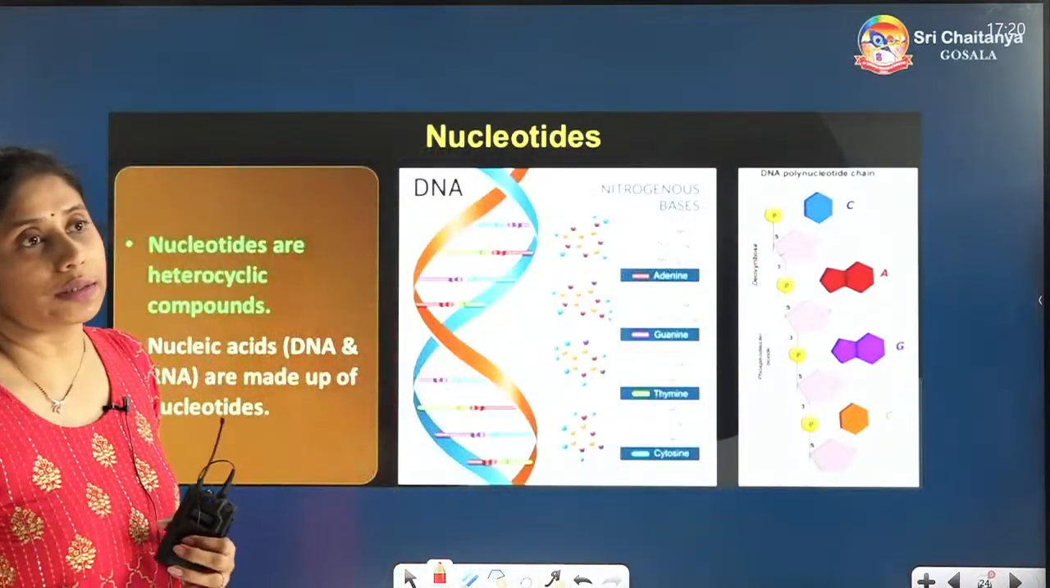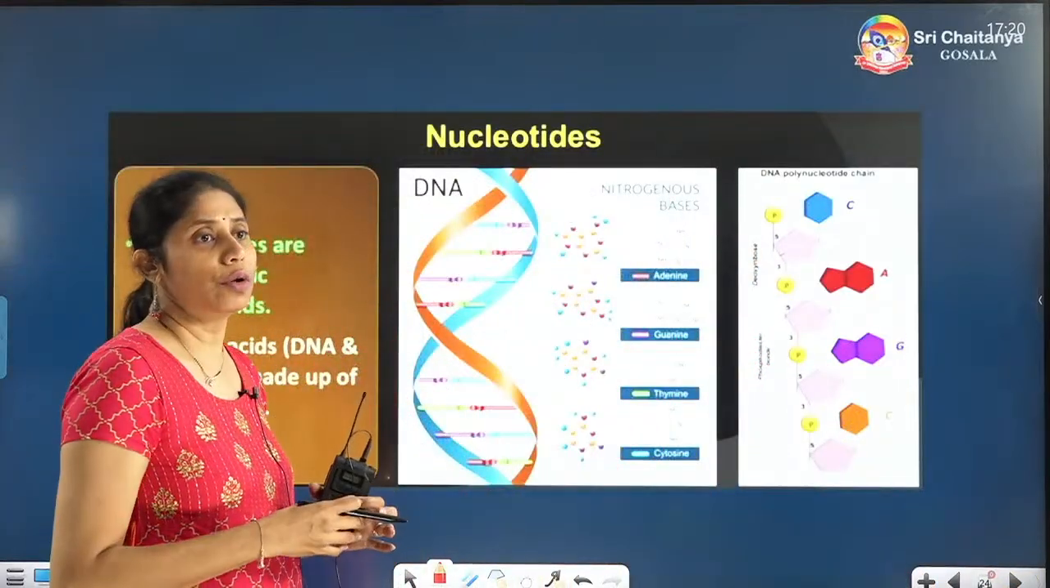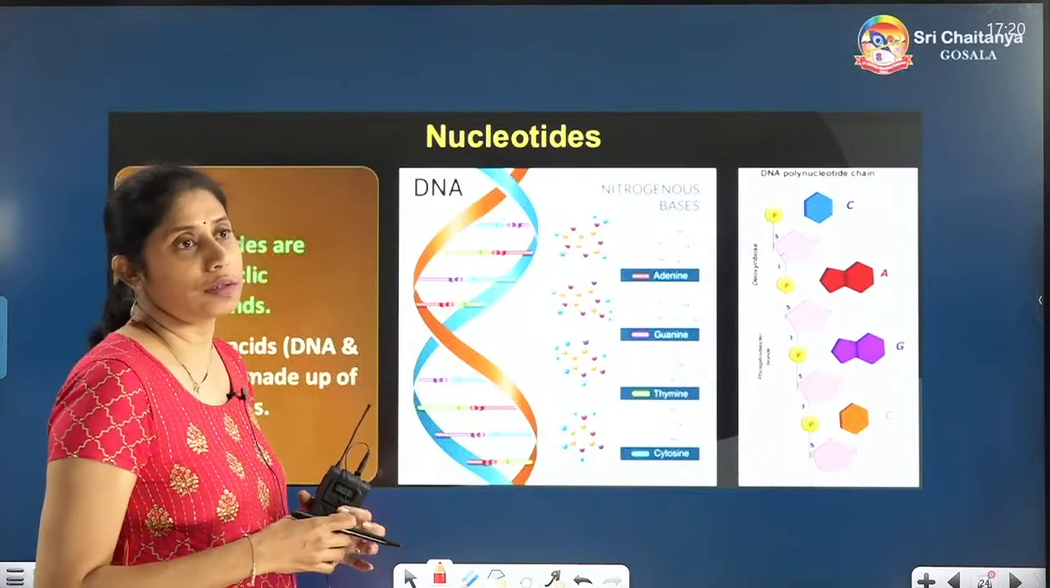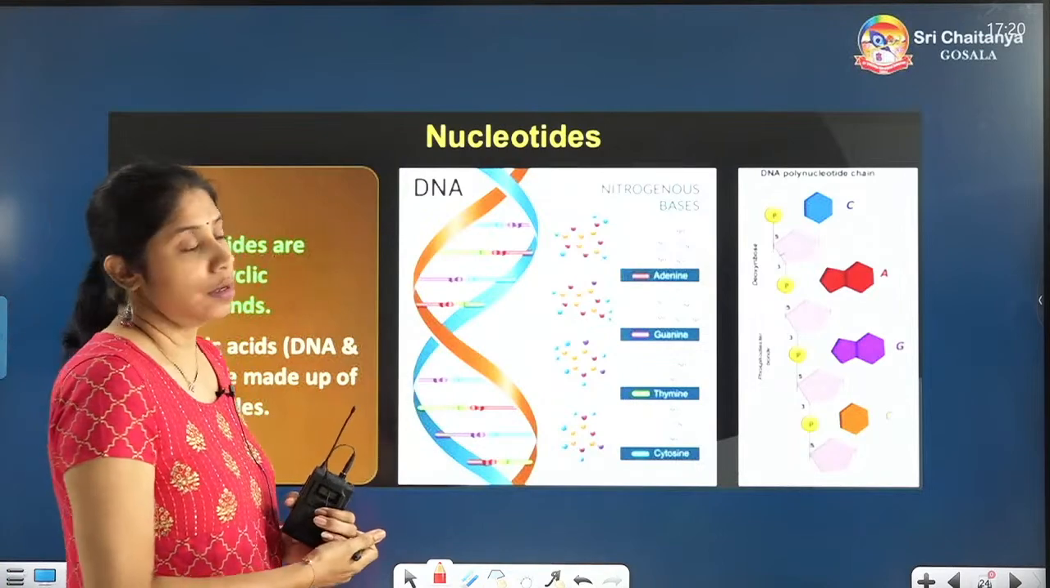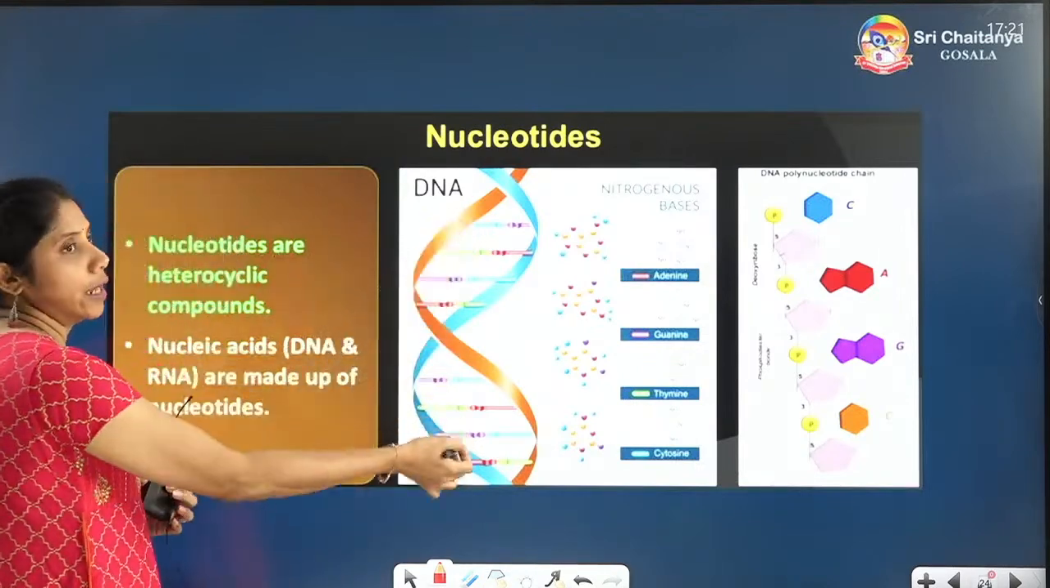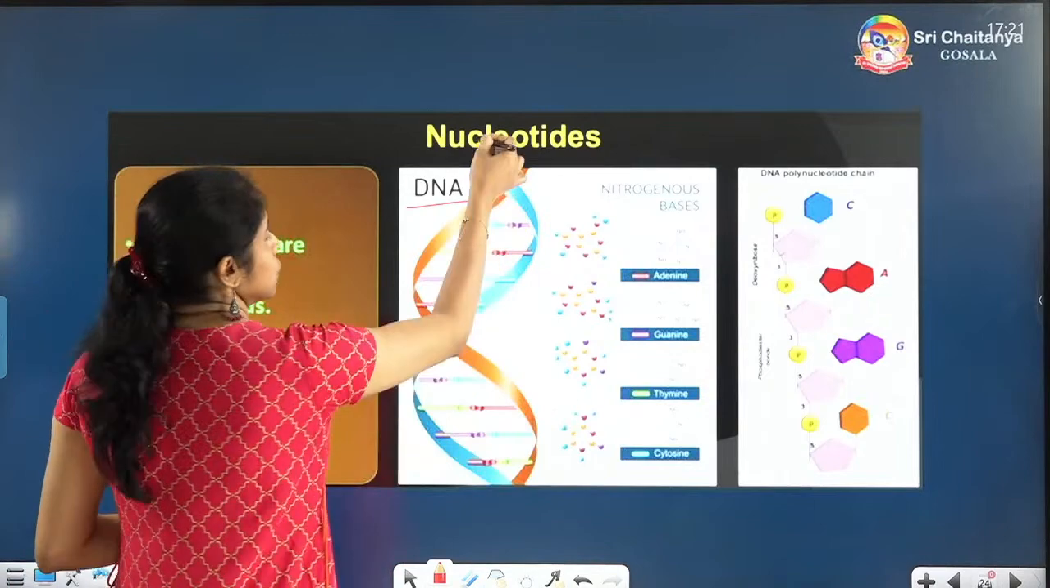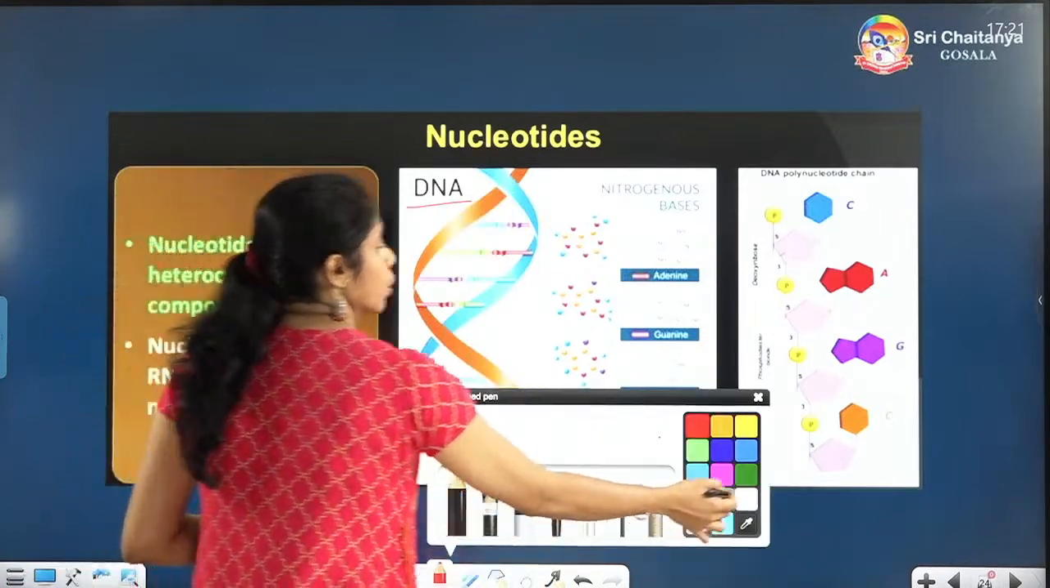Next one, nucleotides. You have already seen the nucleotides, which are building blocks in the micromolecules. This term was there, nucleotides. Nucleotides will form the DNA. DNA is a nucleic acid. So nucleotides are the monomers.